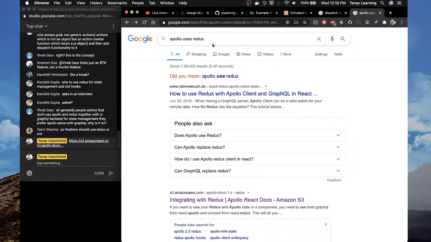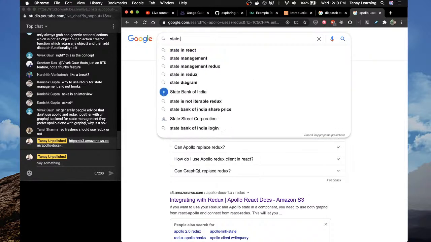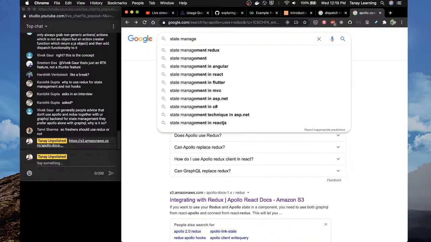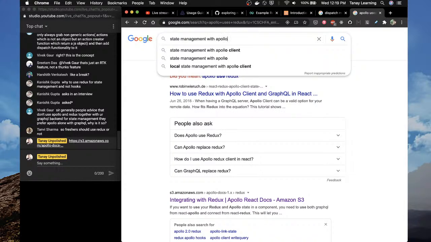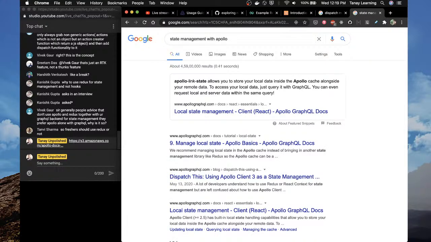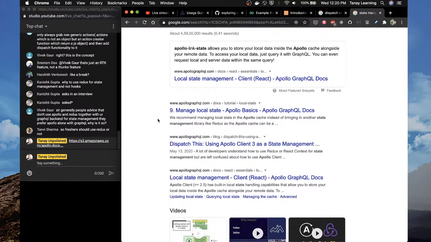Now if you go to state management with Apollo. Tanvi, to your question again, if you need a global state management solution, try to first work with context and useState, and then if your code grows, which is hard in a personal project, you will understand the pain of it, and maybe then start learning Redux.